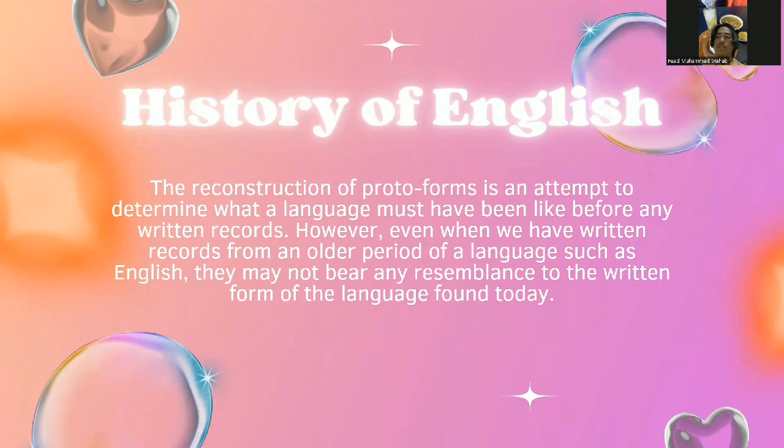This point is vividly illustrated through the example of the Lord's Prayer, where archaic letters like thorn and eth have been supplanted by the more familiar th, and ash has been simplified to a. These alterations exemplify the fluid nature of written English across epochs, reflecting shifts in pronunciation, grammar, and orthography over time. Next.